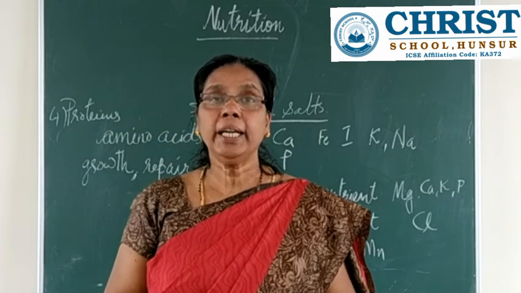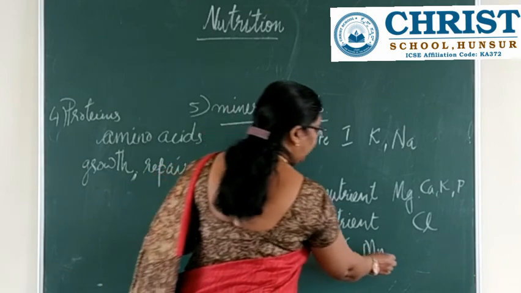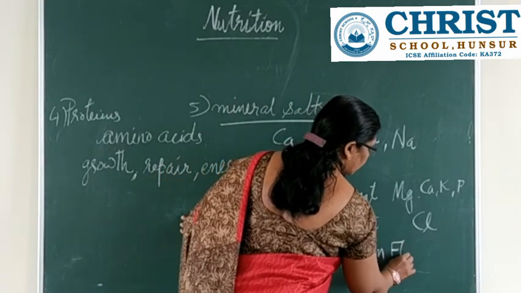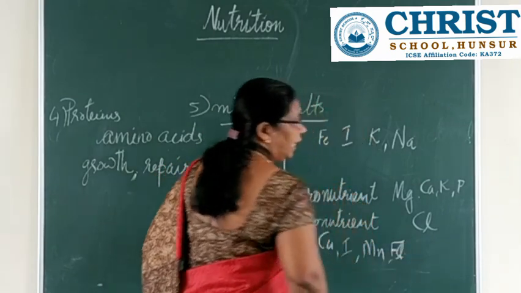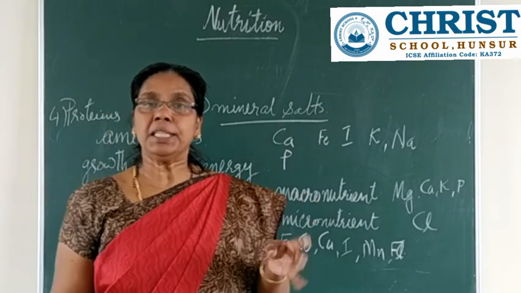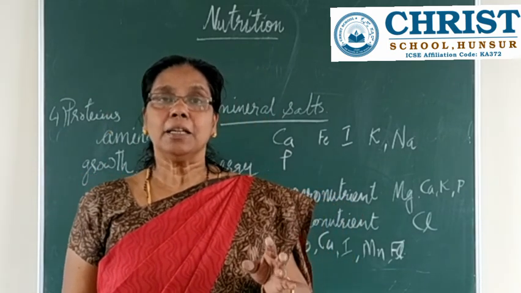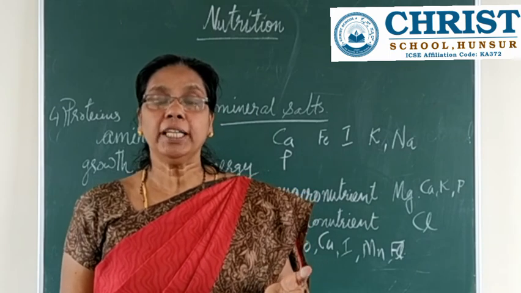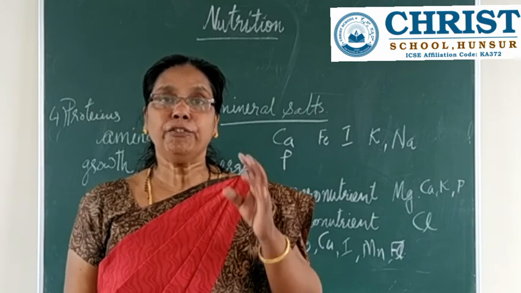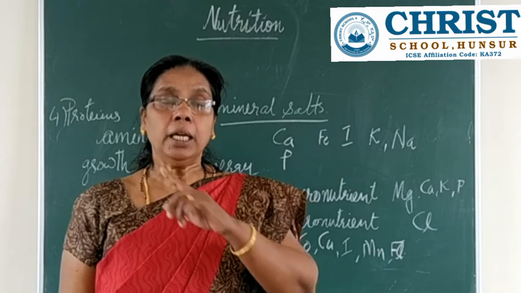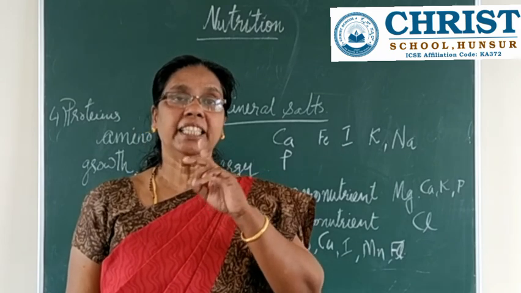Next one is fluorine. That is Fl. Which are the food items containing fluorine? Water as well as milk also has fluorine. And if fluorine is less in the body, dental decay, teeth decay will